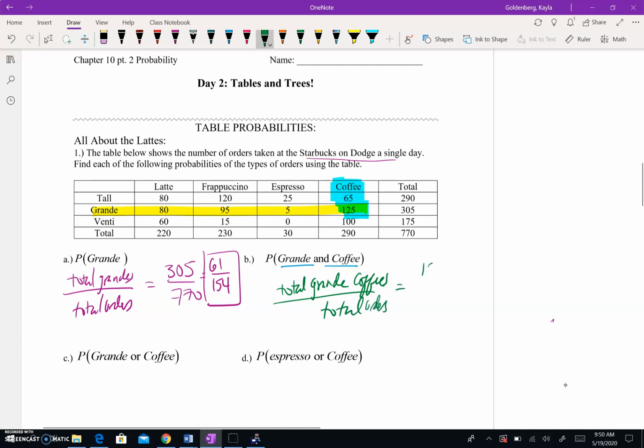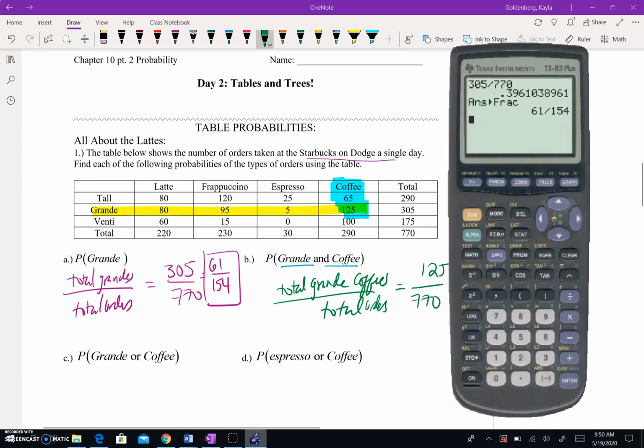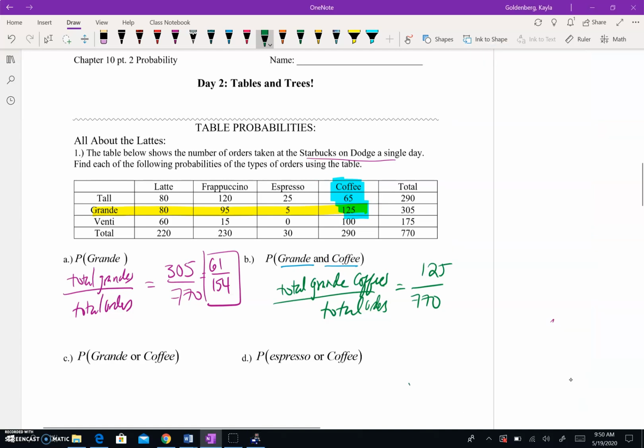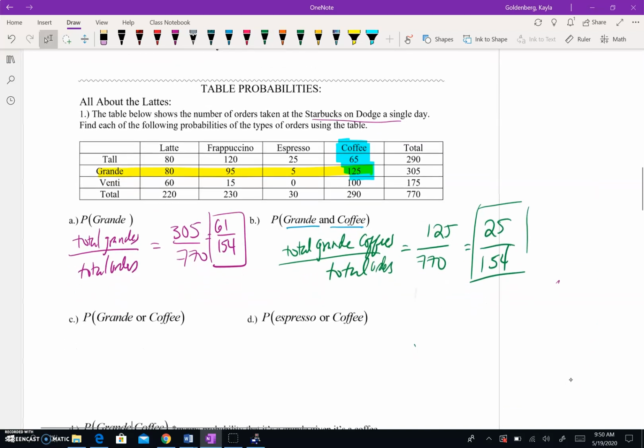So our grande coffees are 125, our totals are 770, and let's double check to make sure that that doesn't simplify at all. Looks like it's 25 out of 154. It's kind of interesting. Both of those have denominators of 154 so far.